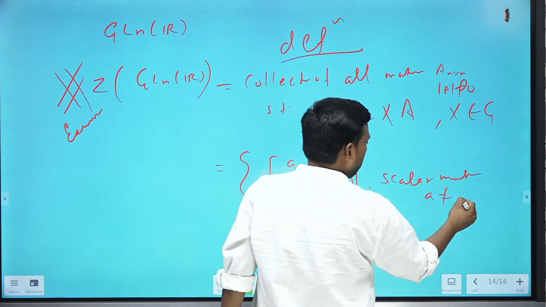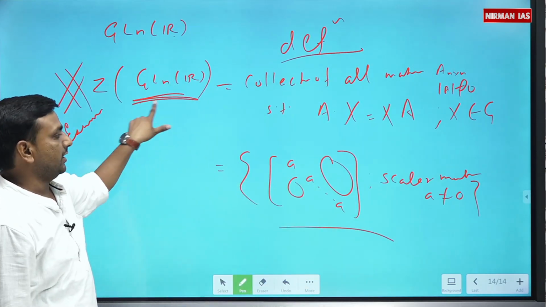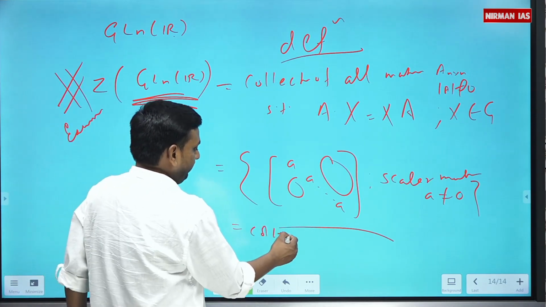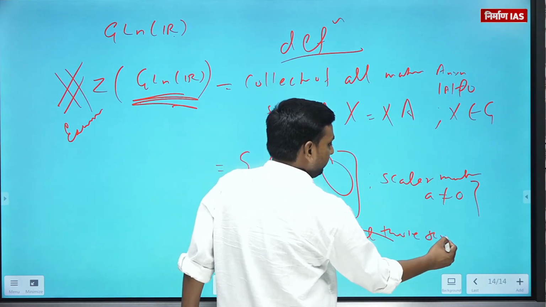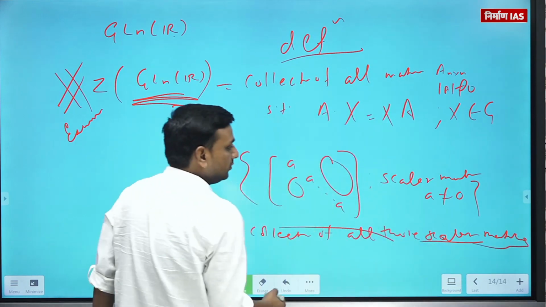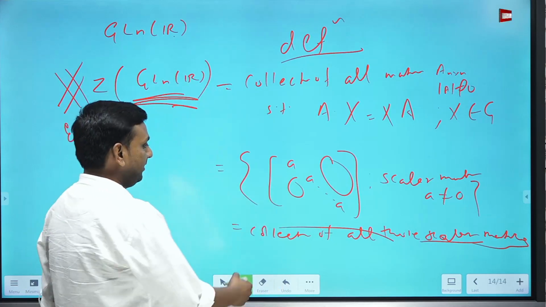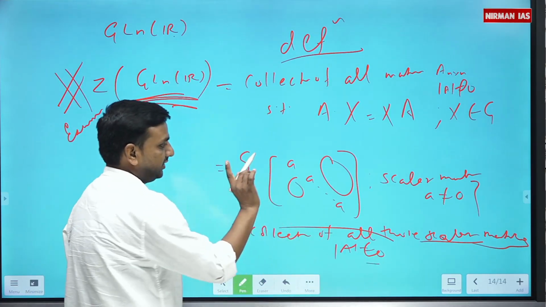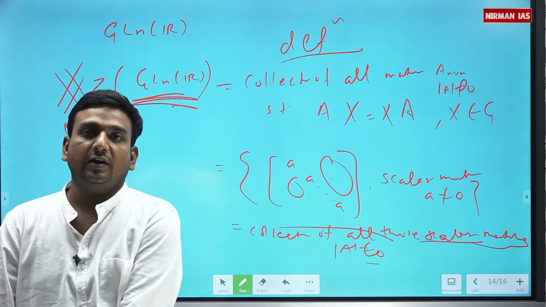Obviously here A will be non-zero, otherwise this element will not be an element of GL(n,R). Getting? So this is the collection of all those scalar matrices. Please do remember this result, otherwise you can have fever in the exam hall. All those scalar matrices with determinant non-zero. So this is the center of the general linear group.